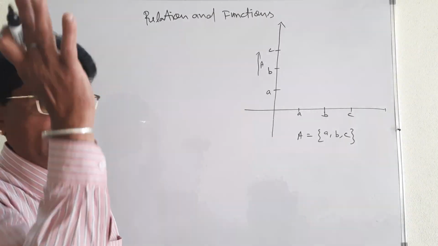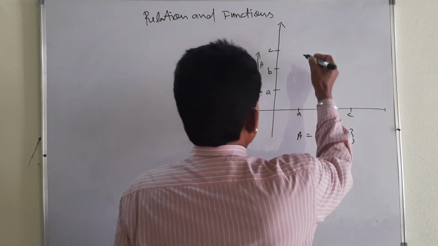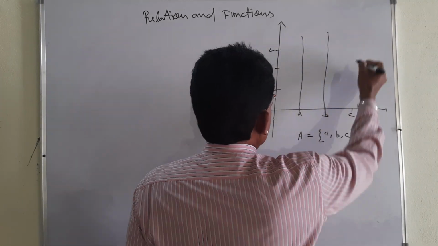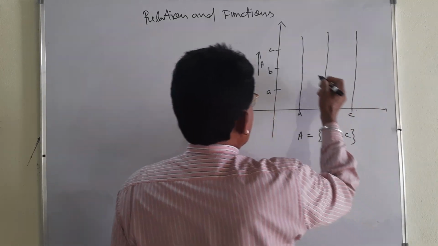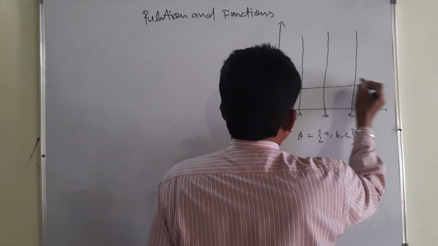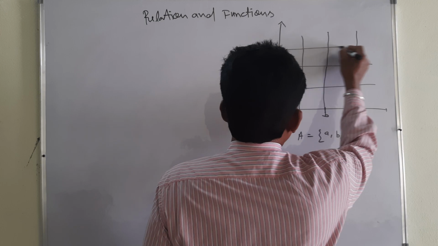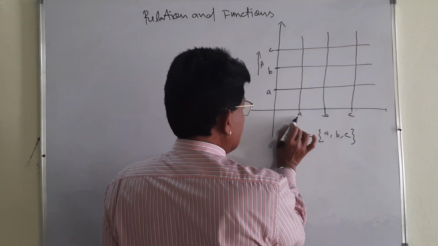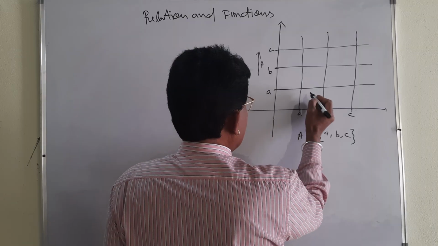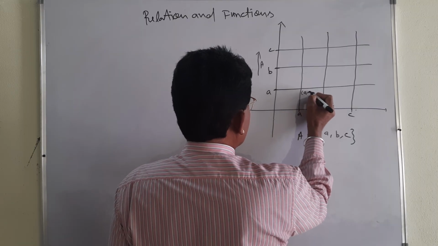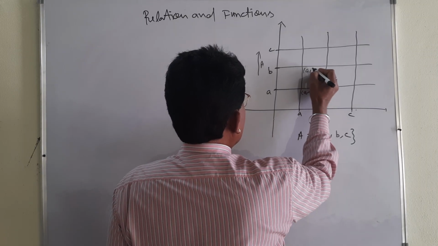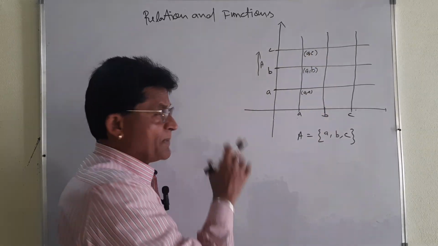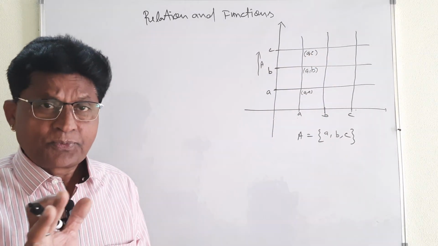As I told you, I have already given this and uploaded the videos for your welfare. But I am just reviewing the things before giving you the solution of more and more questions. You see, and you think that on the x-axis this is A and A. Here will be A and B, then here will be A and B, here will be A and C. You see, I am just going to prepare the ordered pairs.